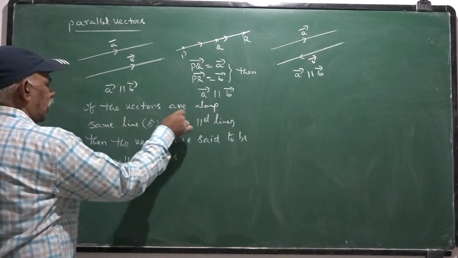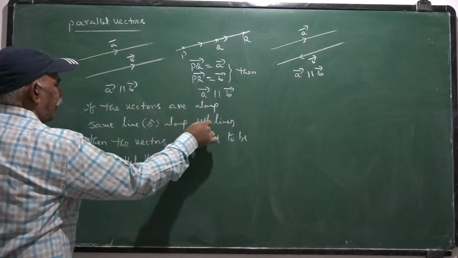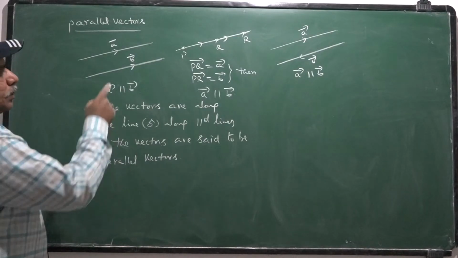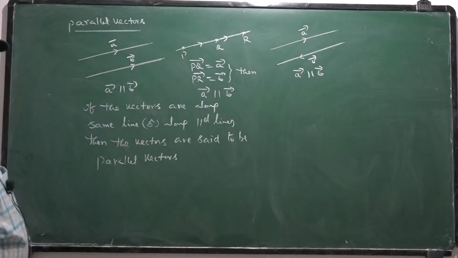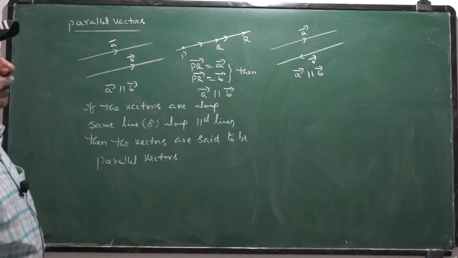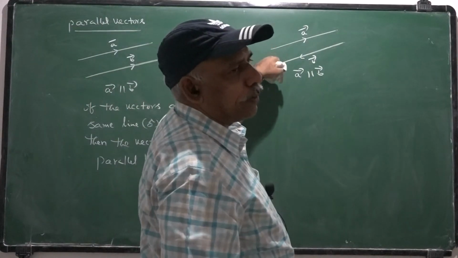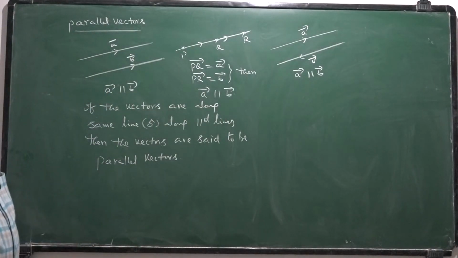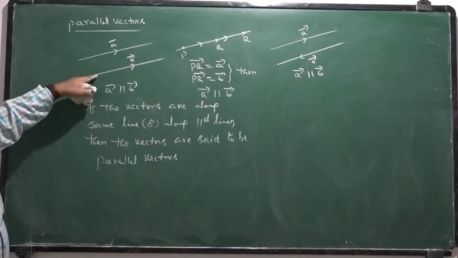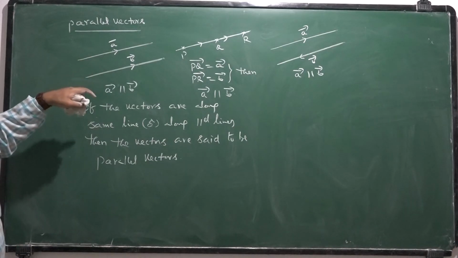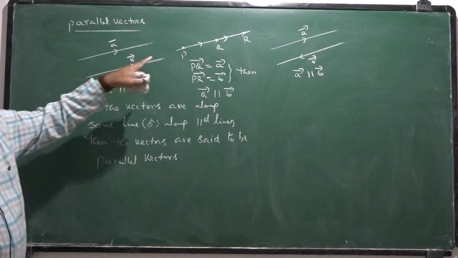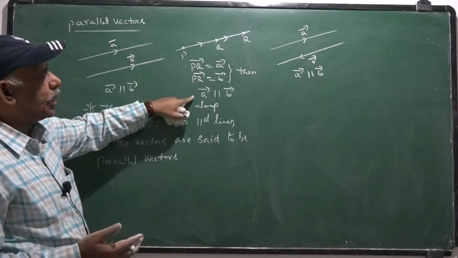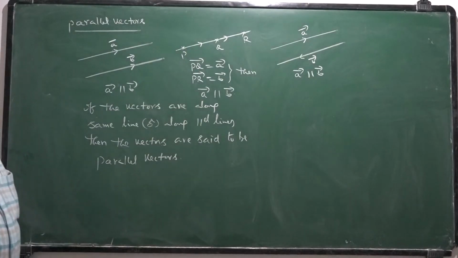So if the vectors are along the same line or along parallel lines, then the vectors are said to be parallel vectors. So these are all examples of parallel vectors. In this case, A bar and B bar have opposite directions, but they are parallel. In such case also they are considered parallel vectors. In this case, both A bar and B bar are in the same direction and parallel. In this case, A bar and B bar are along the same supporting line. In such case also they are said to be parallel.